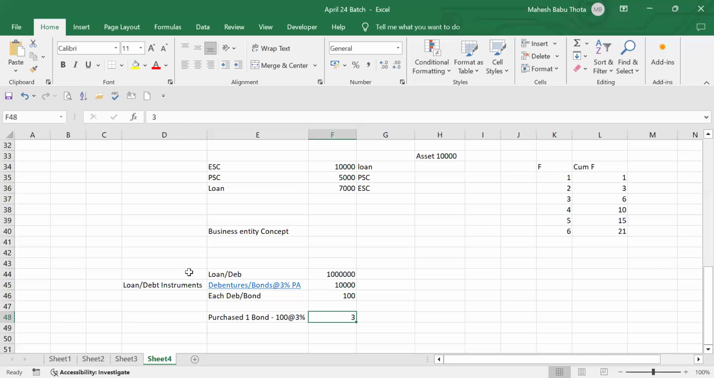So if I'm contributing capital in the form of debentures, bonds, or a loan, we are getting the return called interest. If I'm contributing the capital as equity, whatever return we are receiving as a profit share, we call it a dividend. Have you understood? Okay.